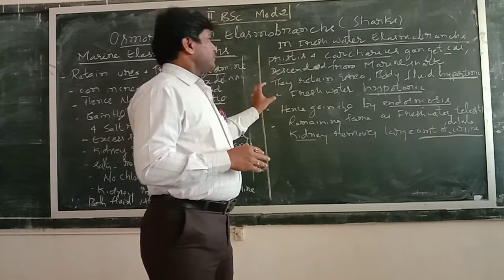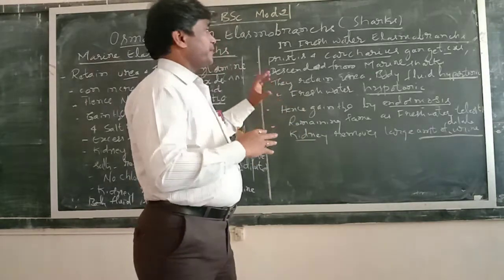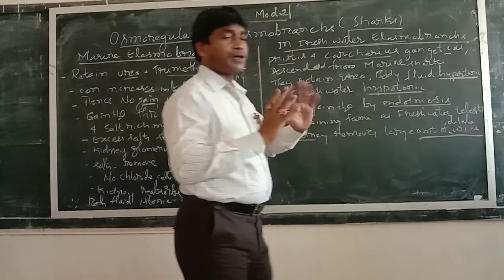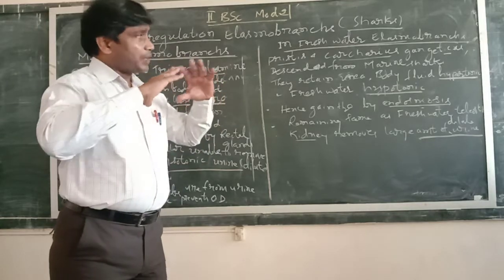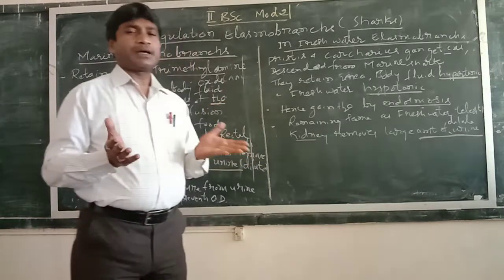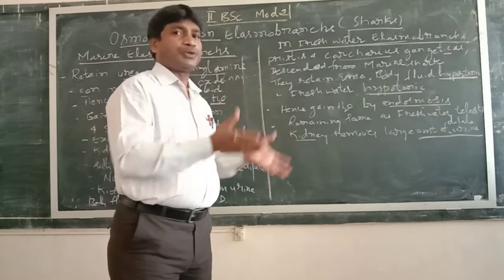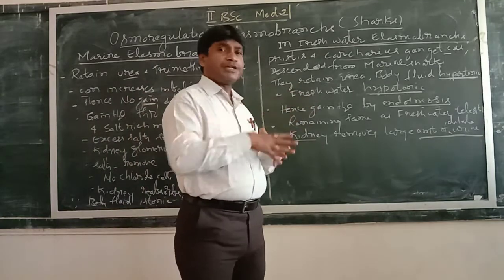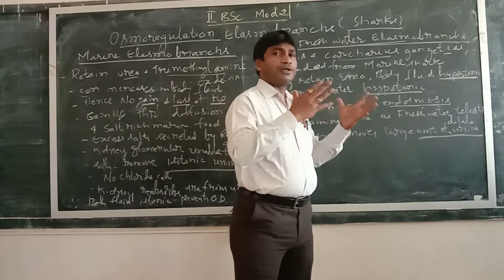Here they retain urea as well as body fluids. So the freshwater elasmobranchs retain the urea in the body fluids. Hence it becomes hypertonic. The concentration of the body fluid is hypertonic, highly concentrated, and the freshwater is hypotonic. As you all know already, the concentration of the body fluid is hypertonic, so higher concentrated, whereas the concentration of the external medium, that is freshwater, is hypotonic, so lower concentration.